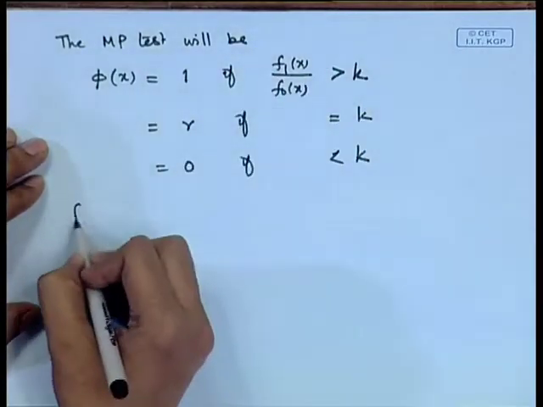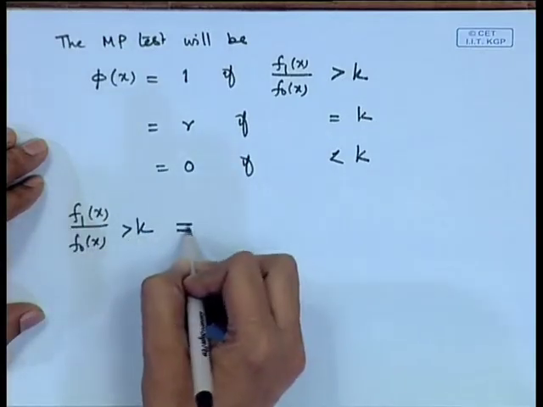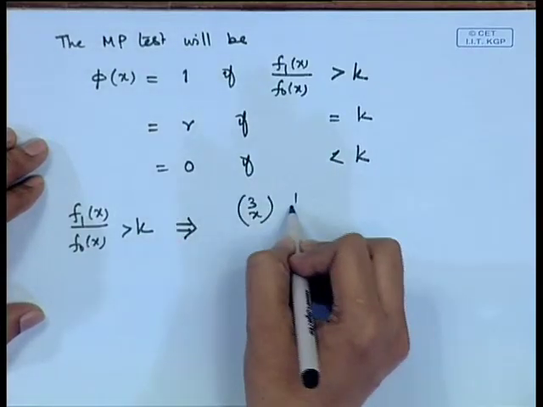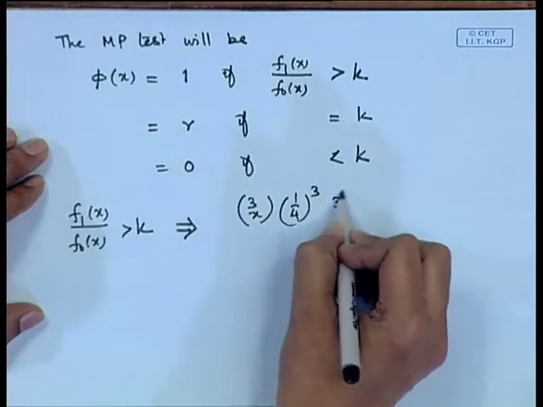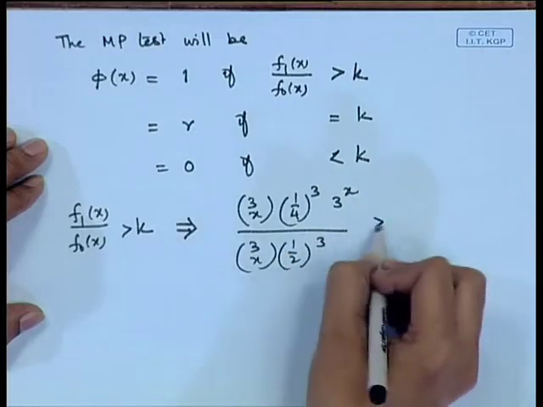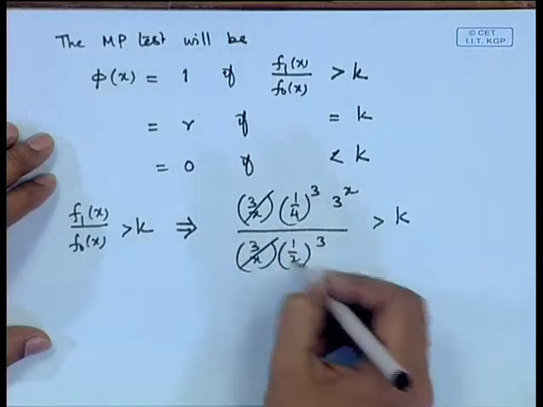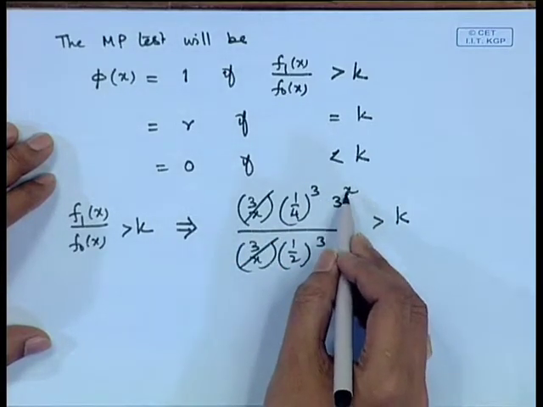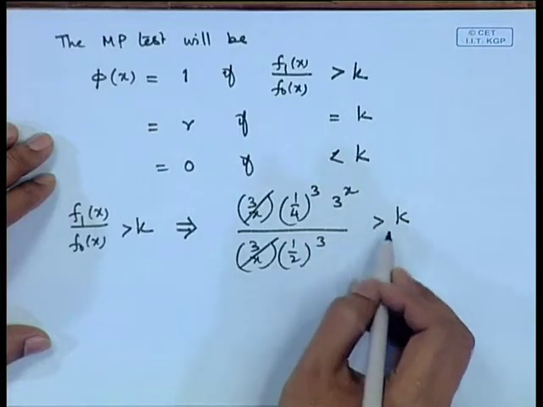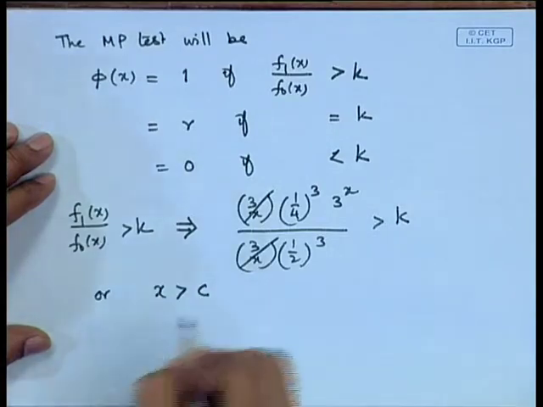So, let us write down this condition that f 1 x by f naught x is greater than k: 3 c x, 1 by 4 cube, 3 to the power x divided by 3 c x half cube greater than k. So, this term cancels out, this is some constant, and if I take logarithm here, then this will become x log 3 greater than some constant. So, we can say x is greater than some c.